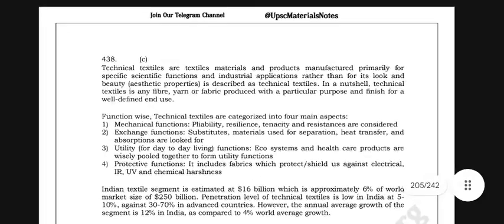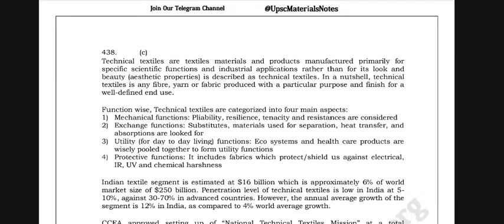Technical textiles are textiles, materials, and products manufactured primarily for specific technical functions and industrial applications rather than for their look and beauty. Aesthetic properties are not what describe a technical textile. In a nutshell, technical textiles are any fiber, yarn or fabric produced with a particular purpose and finished for a well-defined end use.